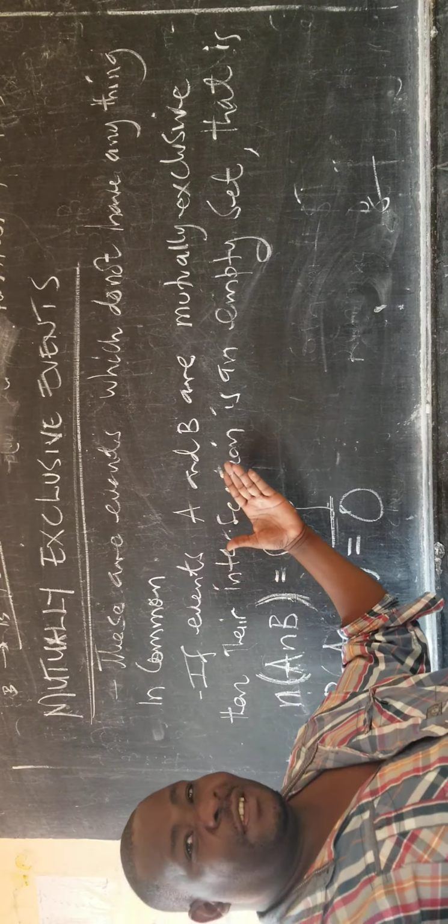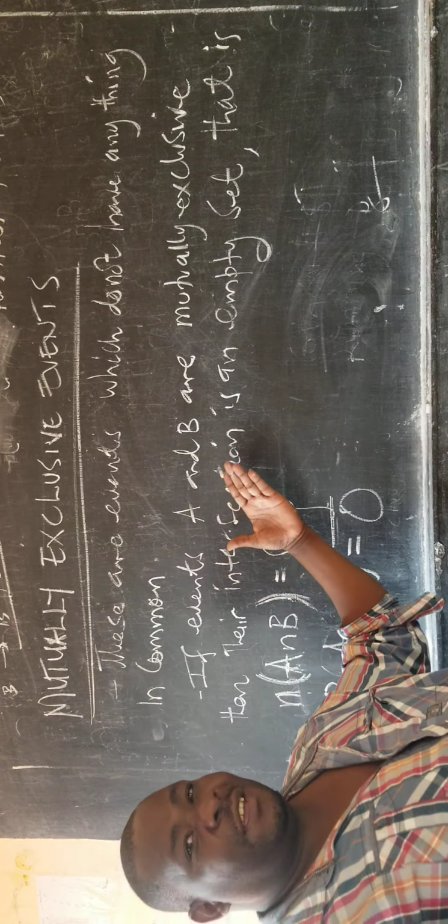And for mutually exclusive events, there are two special things that we need to know. If events A and B are mutually exclusive events, then the probability of A intersection B is 0.